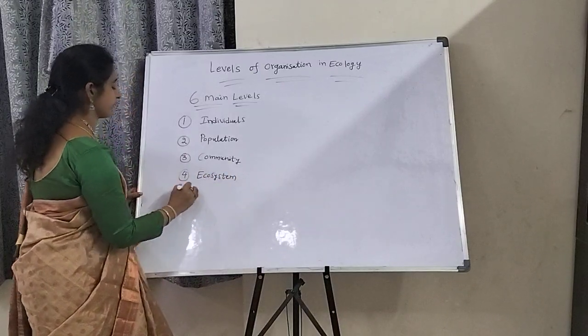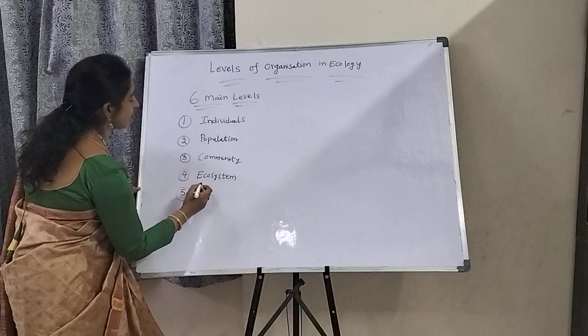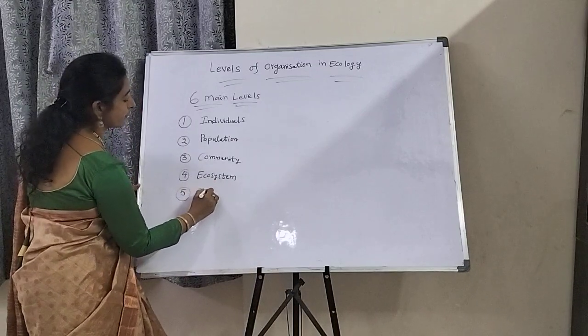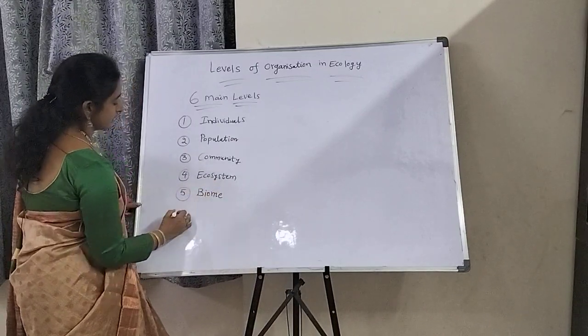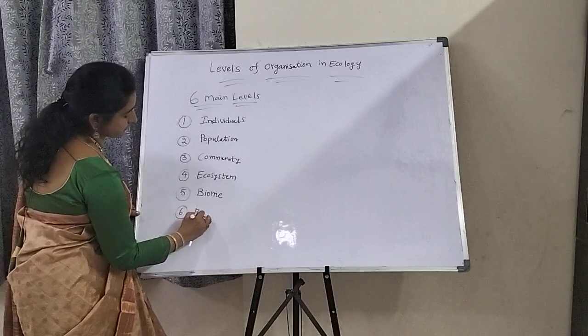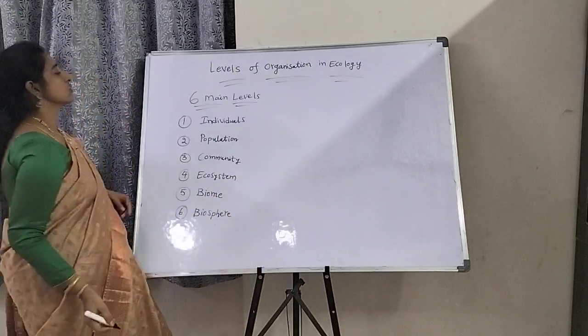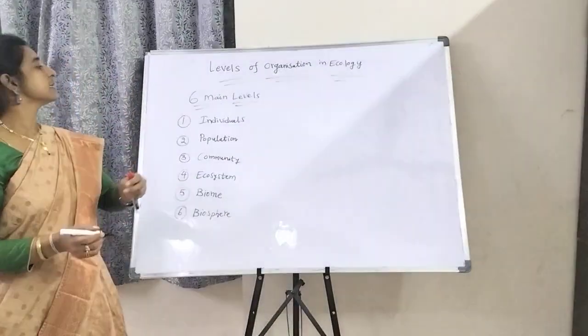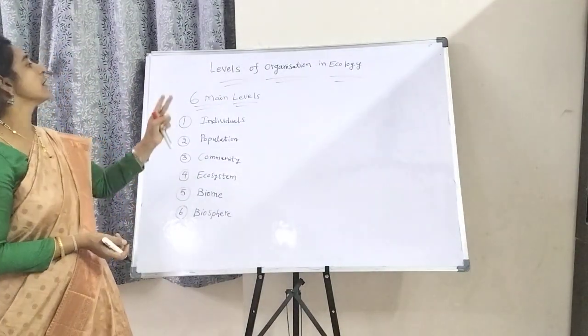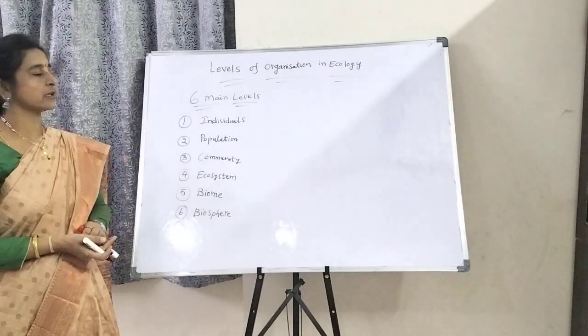Fifth one is biome. Sixth one is biosphere. So these are the 6 main levels of organization in ecology.